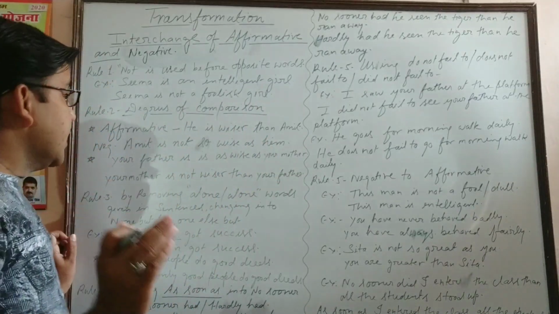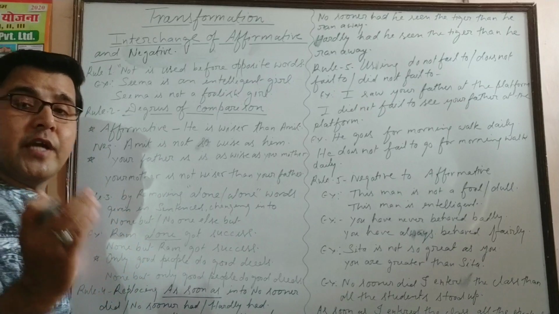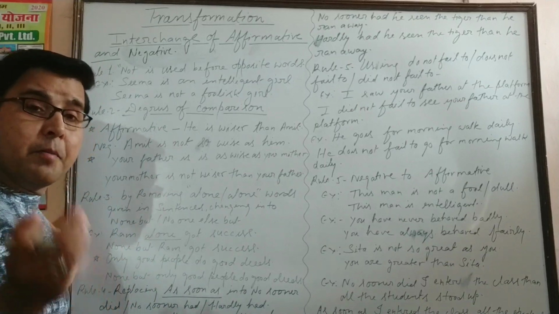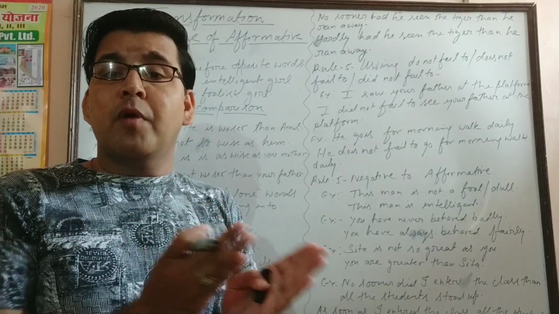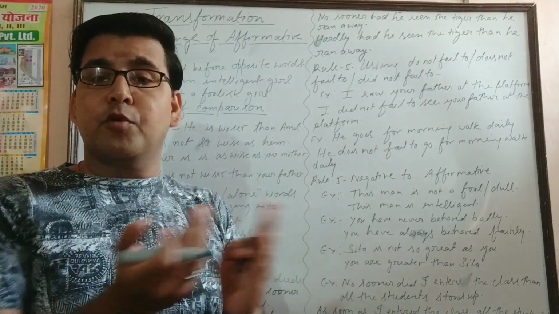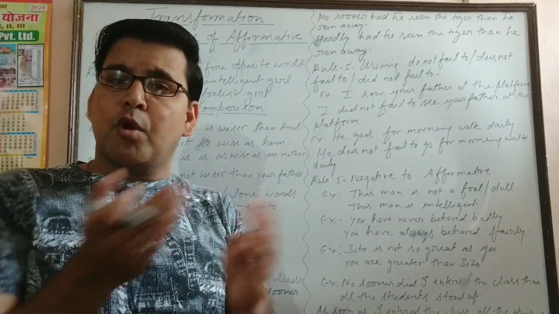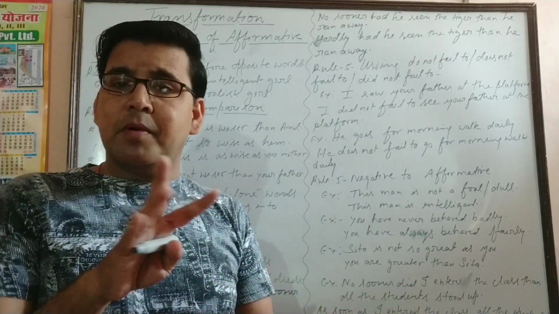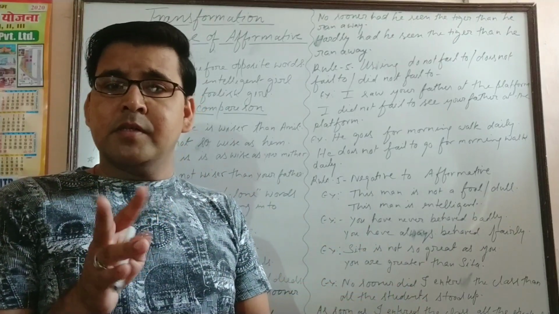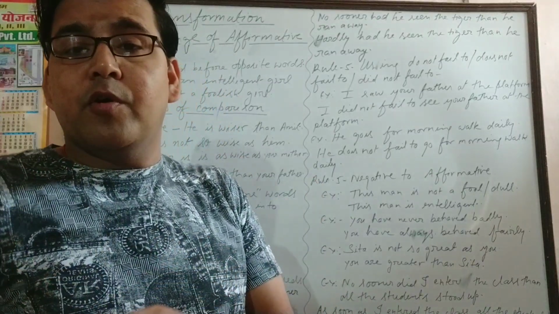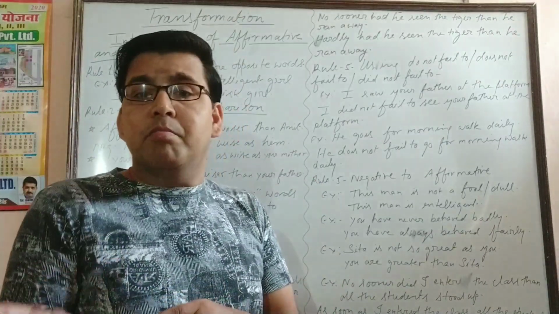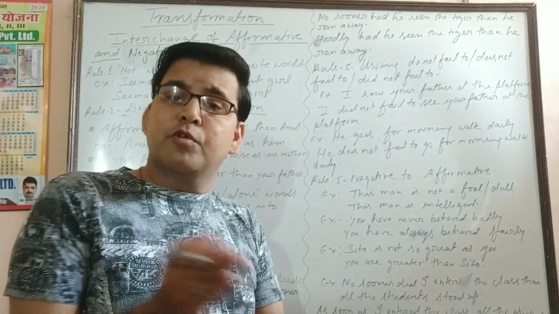That means we have to change the sentence into negative, but we also have to change the form of degree, comparative to positive and positive to comparative. In this way, the double change will be there. Your sentence is going to change into negative, but your degree will change from positive to comparative or comparative to positive.